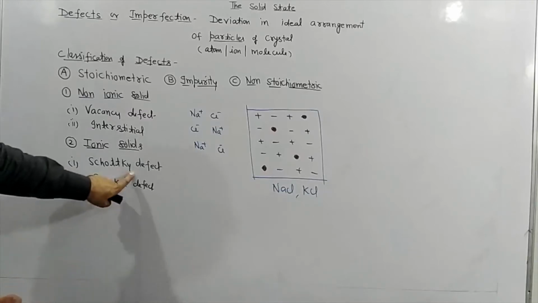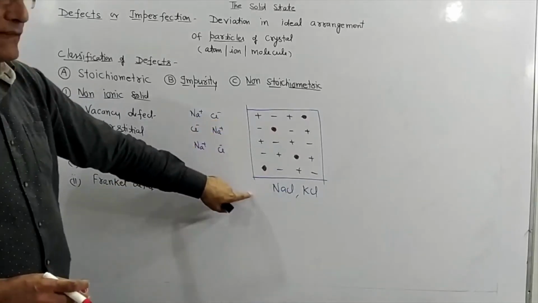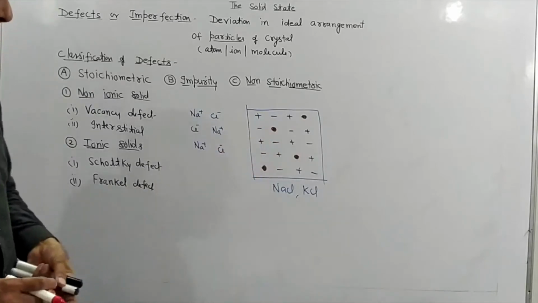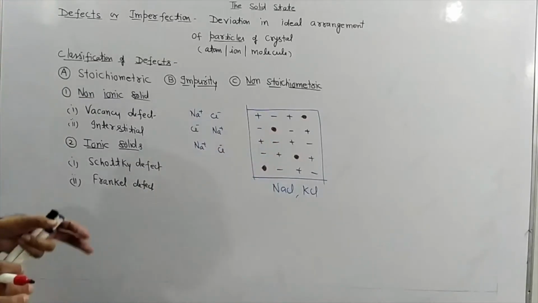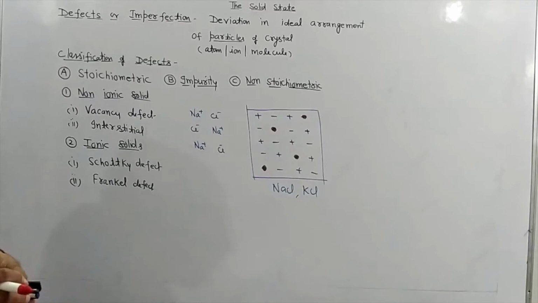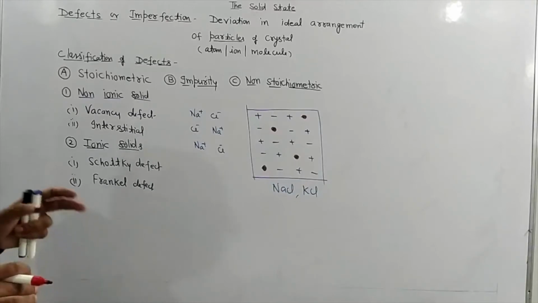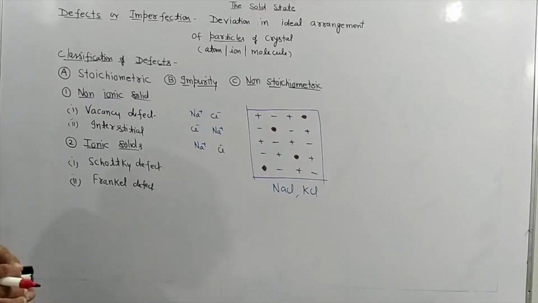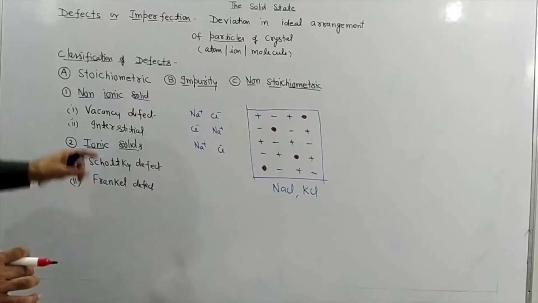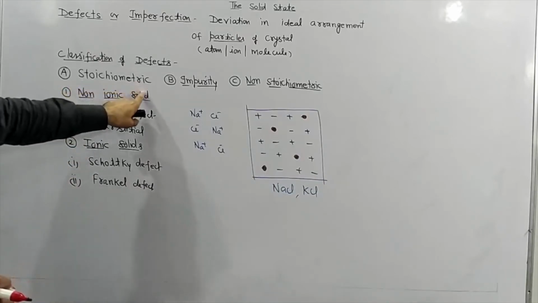Schottky defect takes place when there is very little difference between the size of cation and anion. Number 3, an equal number of cations and anions are missing. It means it will not bring any change in the stoichiometry of the crystal. Therefore, it is called a stoichiometric defect.